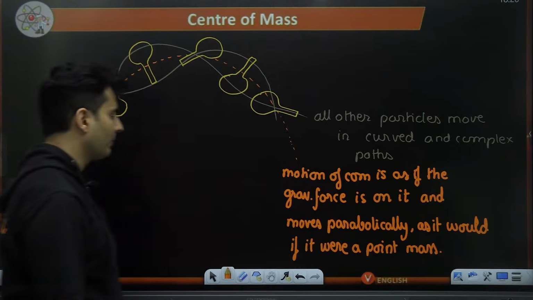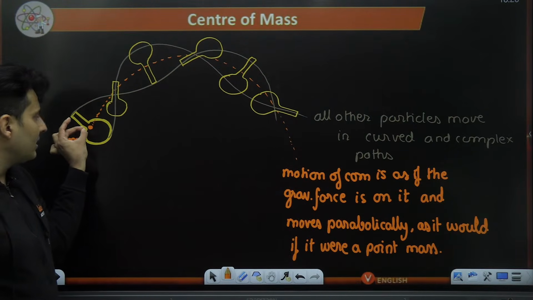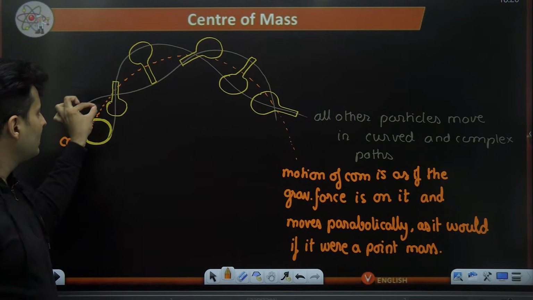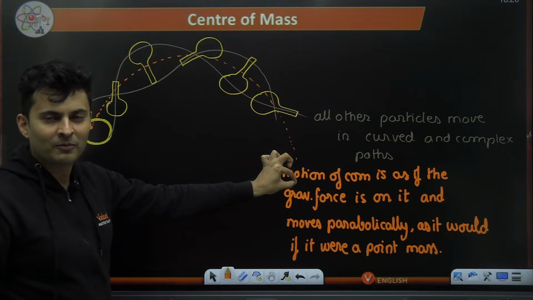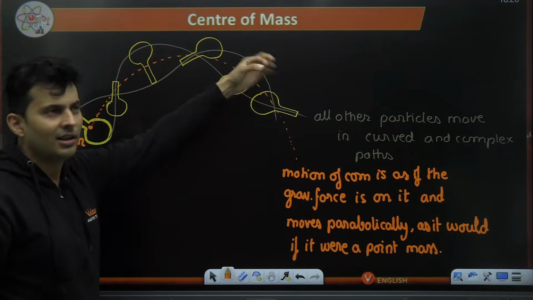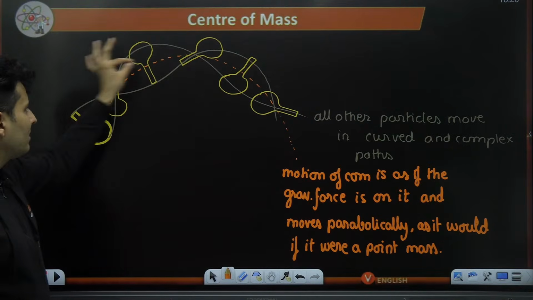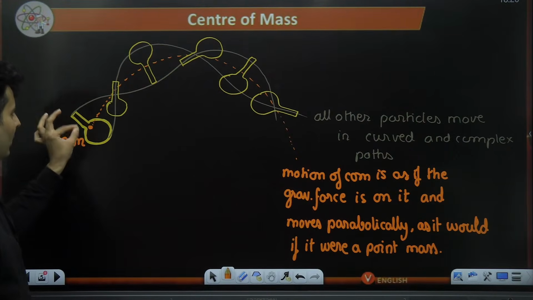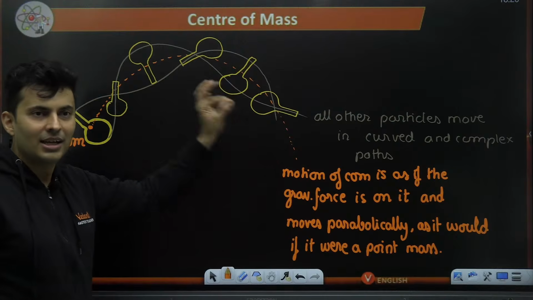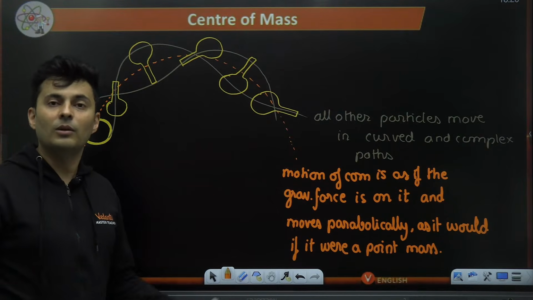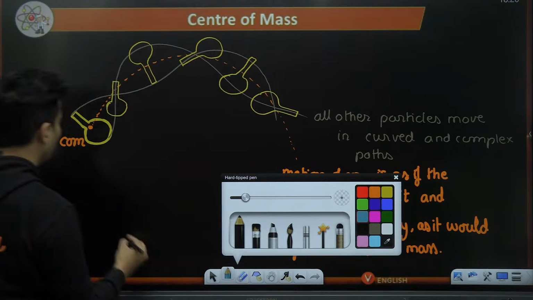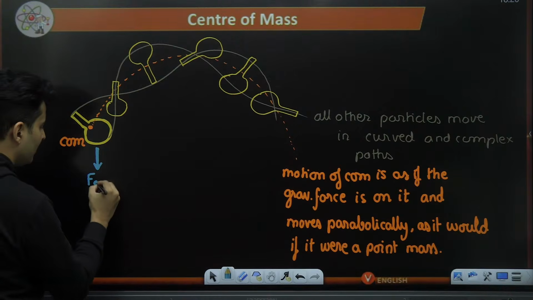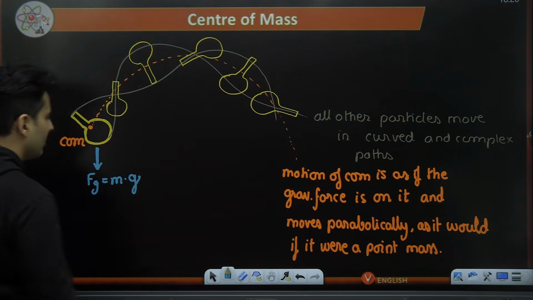This is interesting. Imagine the tennis racket was condensed into one singular point and you throw it with only gravitational force. That point will just go in that orange path, nothing else. It will not go in some weird random way. All other points will go in a random manner, but this point will go in a parabolic path. So it is that point on that body which is exactly going in that parabolic path, and that is where you will take the center of mass location to be. And here that external force happens to be the gravitational force. That is your gravitational force Fg, which is mass times acceleration due to gravity.